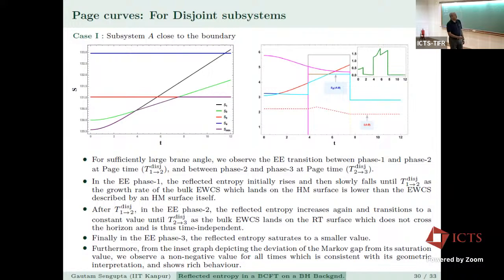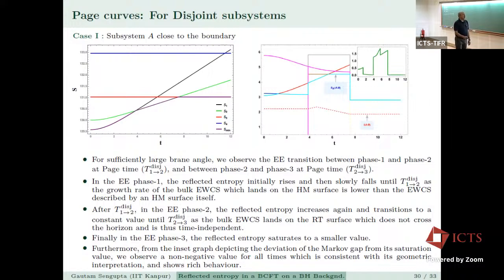After this time, in EE phase 2, the reflected entropy increases again, and transitions to a constant value until you reach the third phase, T disjoint 2 to 3, as the bulk EWCS lands on the RT surface, which does not cross the horizon and is thus time independent. So you get this, which is a constant. Finally, in EE phase 3, the reflected entropy saturates to a smaller value.